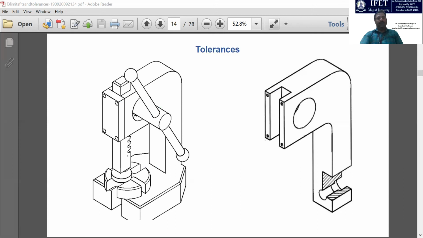And if you want to move this rack section, you have to use a handle like this, a shaft, and this is another shaft, and teeth will be engraved here.